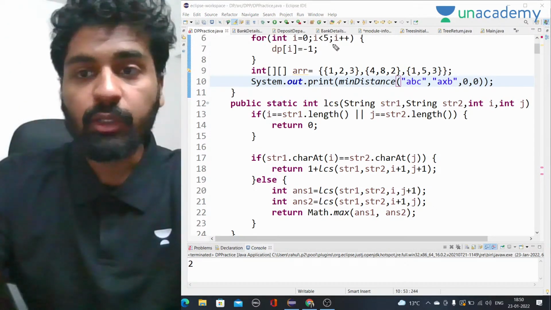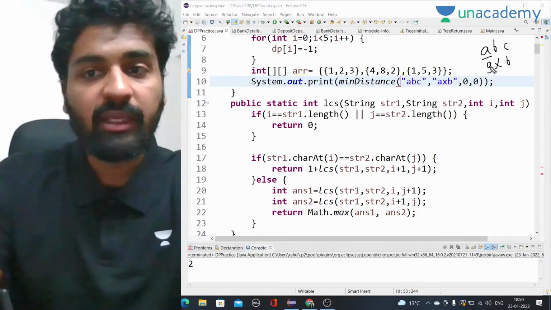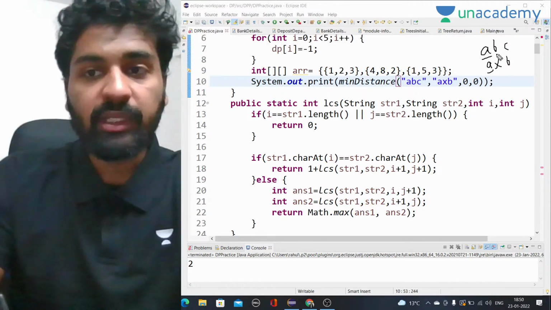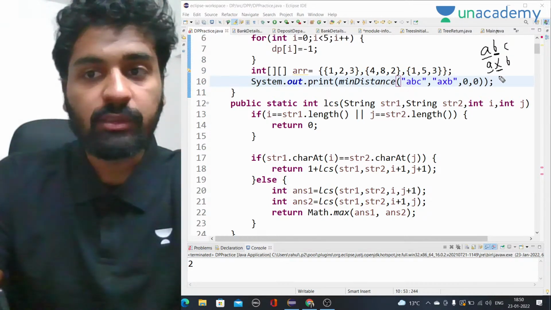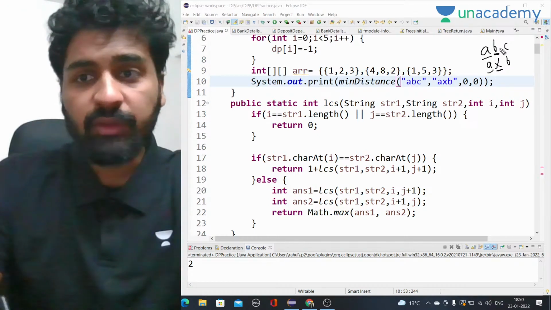Why? Because if we have ABC and AXB, in this case A and A are equal, so we only have to change these two. So here we have B and X. Three things are possible: either we insert, delete, or we try all three operations.